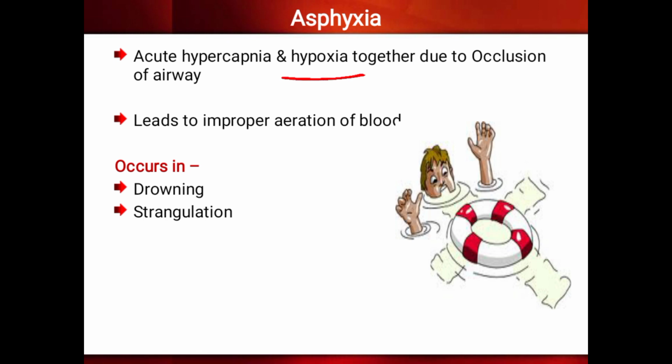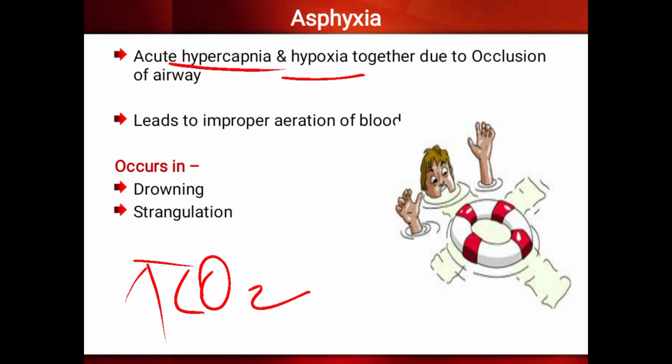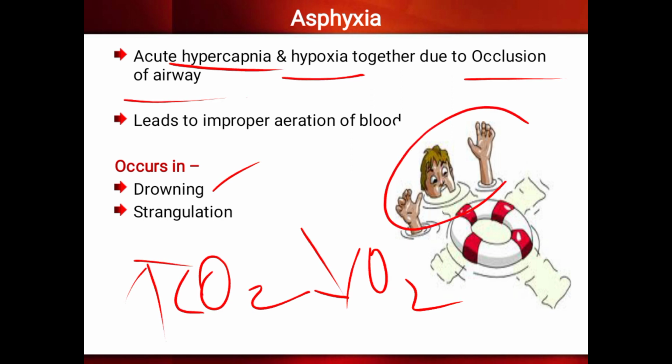Asphyxia is a combination of hypercapnia and hypoxia. If you write this much, it is enough: increased carbon dioxide, decreased oxygen content in the body. Okay, so that mainly happens whenever there is an occlusion of the airway. So occlusion of airways, so that is drowning. If the person is drowning in the water, or strangulation, or hanging.